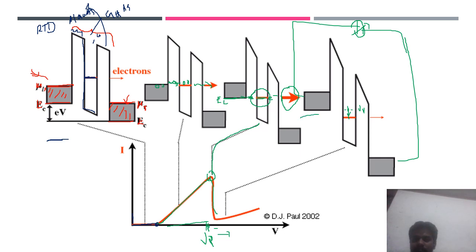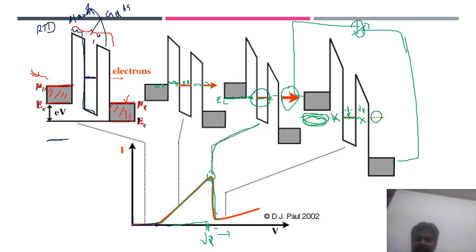That means there is no charge carrier here. There is no electron available to tunnel through the barrier. There is a level, but we don't have any charge carrier on the left-hand side. That means this level is seeing the empty state region, the forbidden region. So there is no tunneling. Tunneling is not allowed here, and here also it is not allowed. But you can observe a few charge carriers, and that's why there is a sharp decrease in the current.